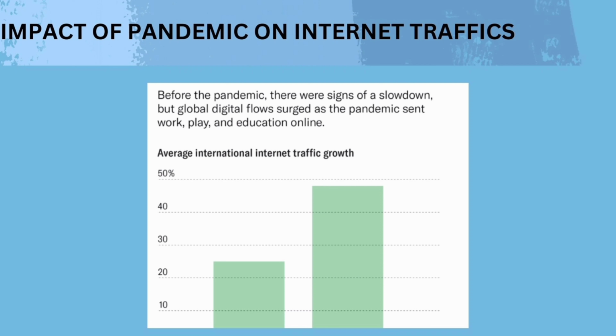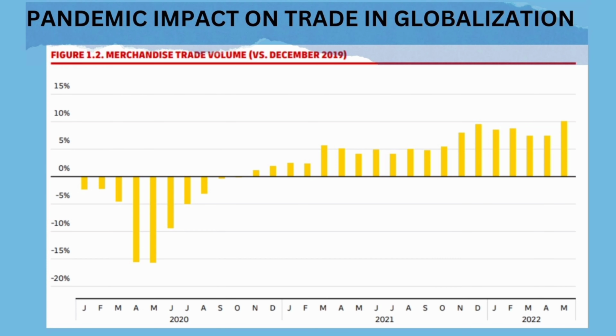During 2020 and 2021, what happened to globalization? In this graph, we are seeing that globalization in the pandemic increased the internet traffic. In this particular period, people converted to digital sales and digital markets to buy their product and sell, which created internet traffic of more than 50%. This graph shows how globalization was affected during the pandemic, particularly in terms of trade, which is offline trading, physical stores, and exchange of commodities between countries.